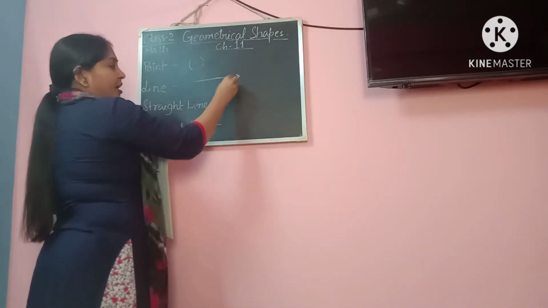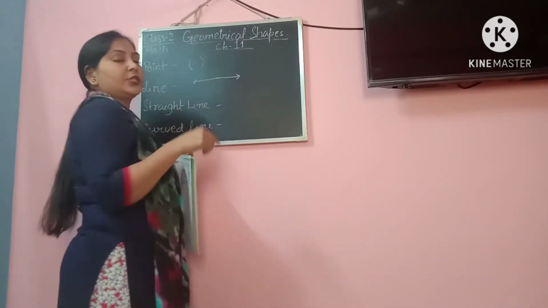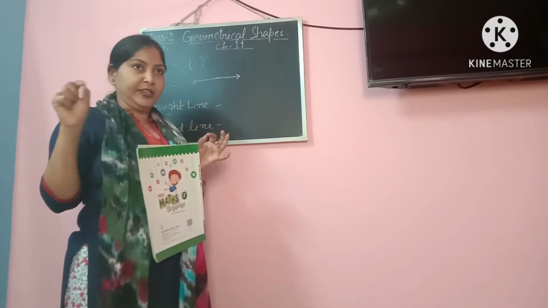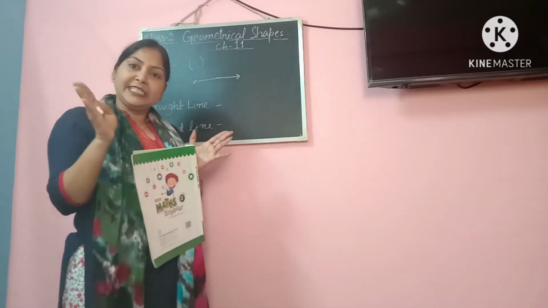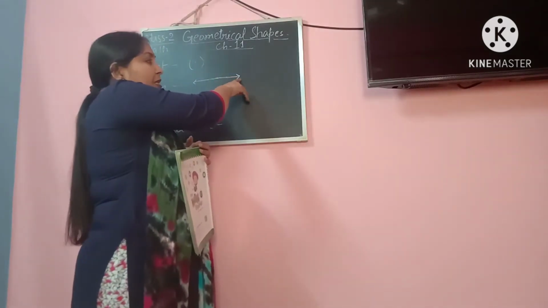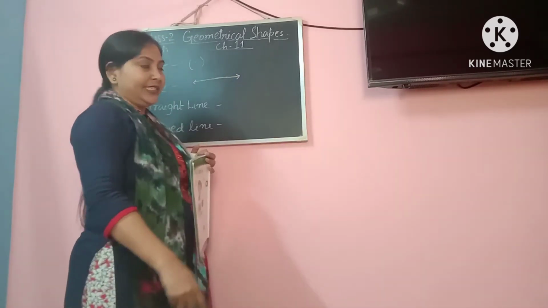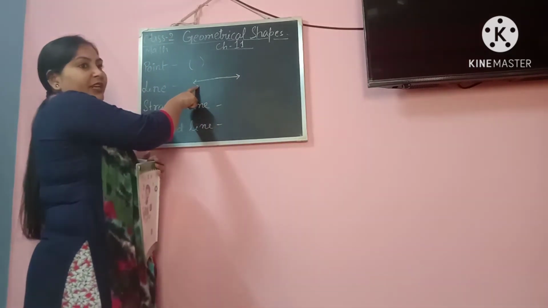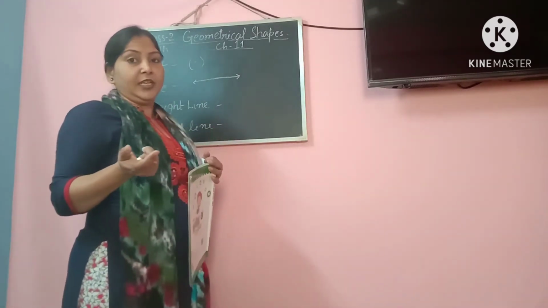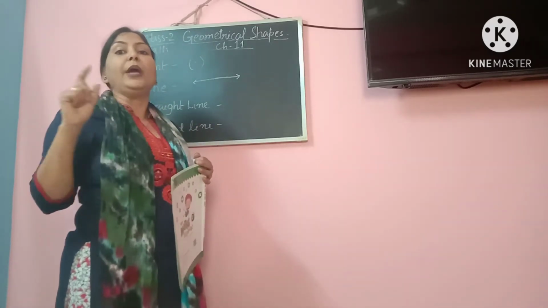Now what is the property of a line? Why have I drawn these arrows? A line is a straight path which keeps on extending in both directions. This point will keep on extending towards the right side, and this point will keep on extending towards the left side. So a line has no start point and no end point.